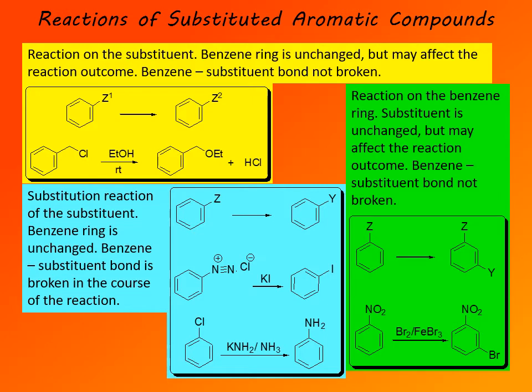An example would be a reaction of a diazonium salt. Here we have in the second row an example of a diazonium salt. Reaction with potassium iodide gives iodobenzene. So the carbon-nitrogen bond is broken, the carbon-iodine bond is formed. Or another example is a substitution reaction of chlorobenzene under these described conditions. So a solution of potassium amide in ammonia, liquid ammonia. And in this case, we have a benzyne type reaction, something we'll cover much later in this course. But the carbon-chlorine bond is broken and replaced with a carbon-nitrogen bond. So the chloro substituent is replaced with an amino substituent.